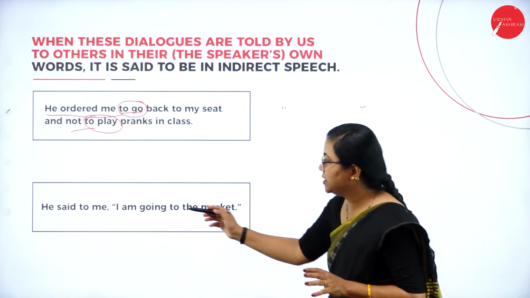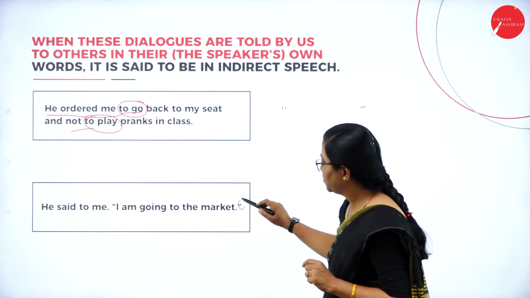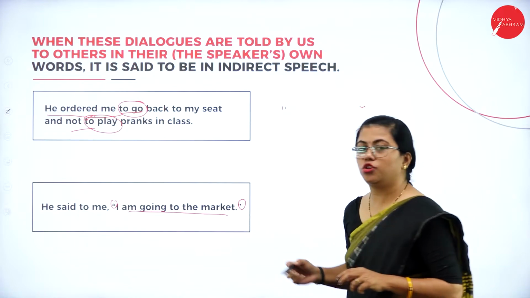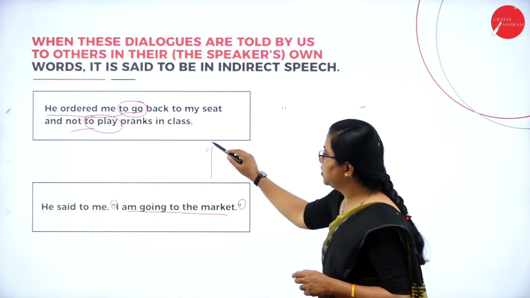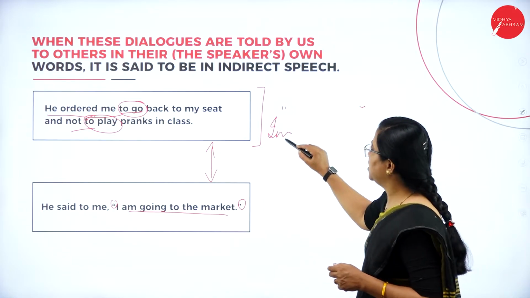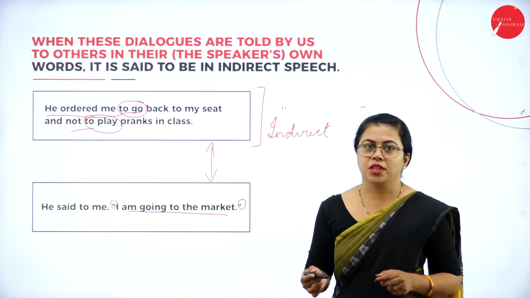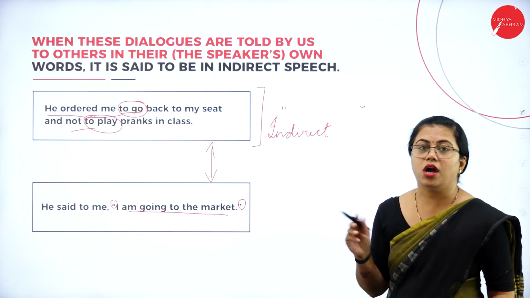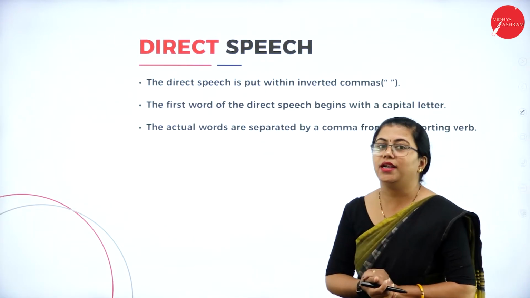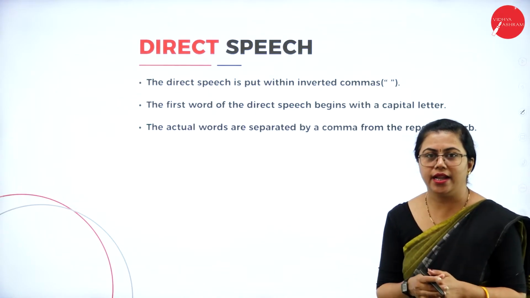Okay. So here you can see he said to me, "I am going to the market." But here you can note the difference. Here there is inverted comma here. Okay. So these are the exact words of the speaker. So you can know the difference between these two. Fine. So this is said to be in indirect speech because you are not quoting the exact words of the speaker here. Fine. So now you got to know how you write direct and indirect speech here. Fine. So we'll now understand what is direct speech, what is indirect speech, the meaning of direct and indirect speech.